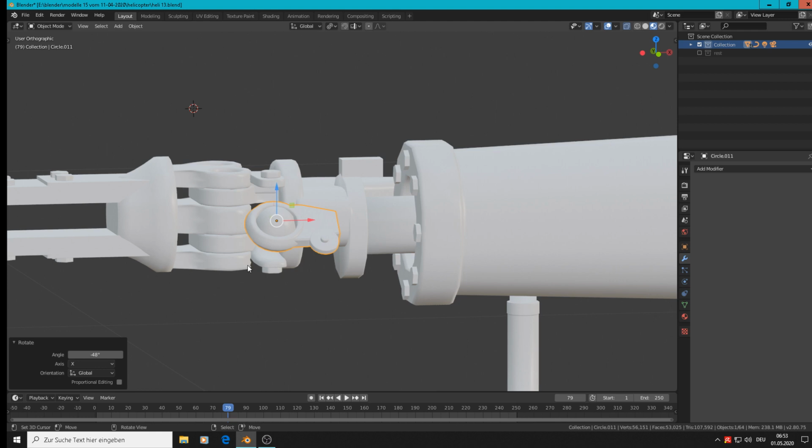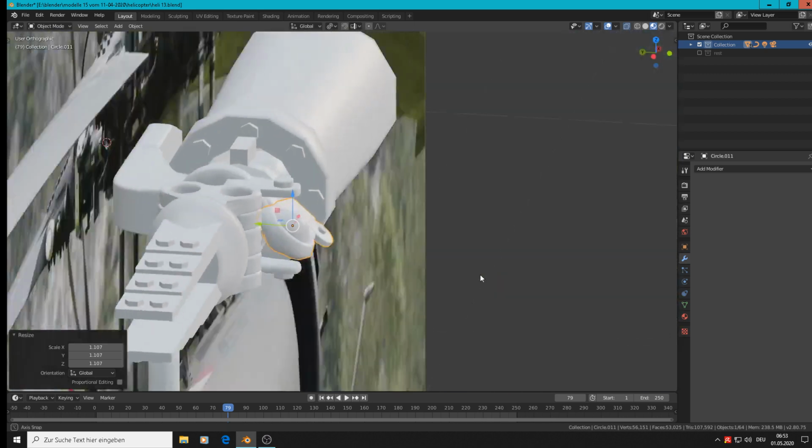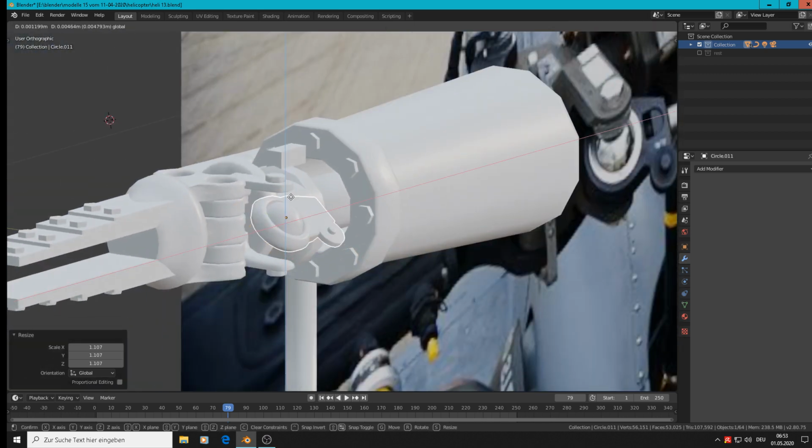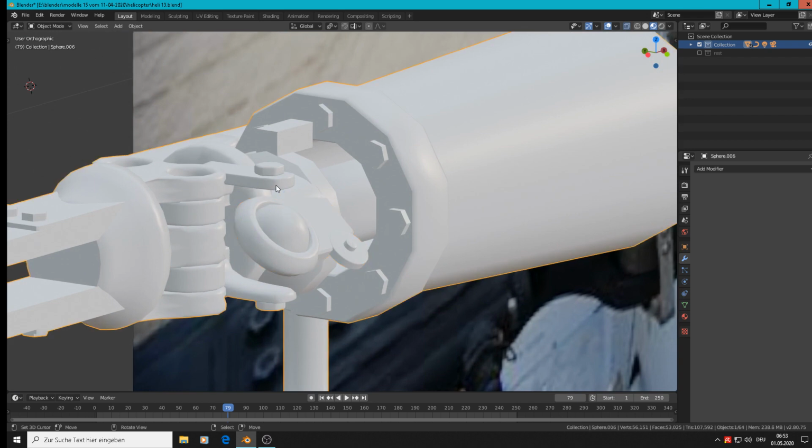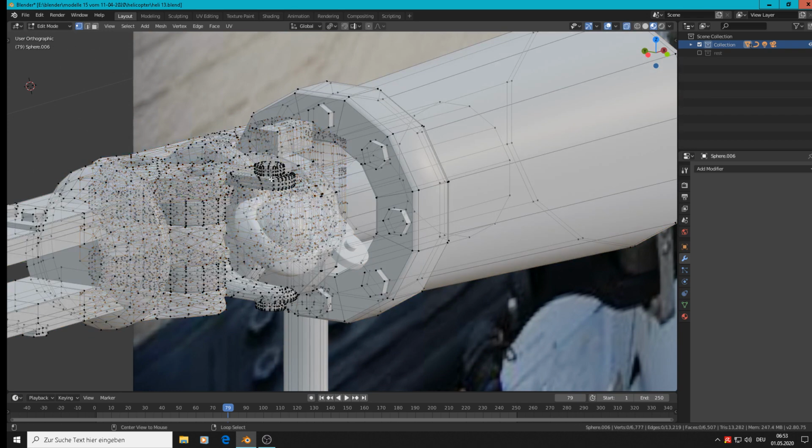We can only bring them deeper, or scale them here a little bit, such like that, and bring them a little up, and then we take that here.